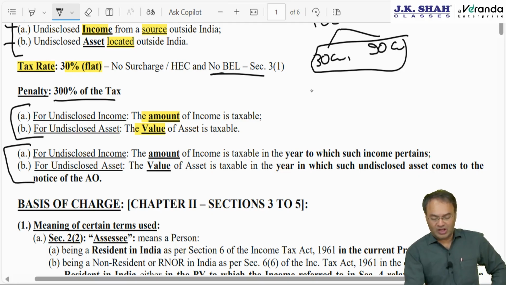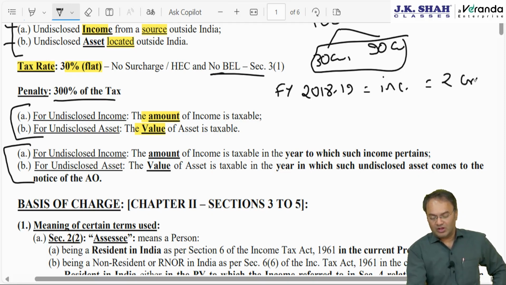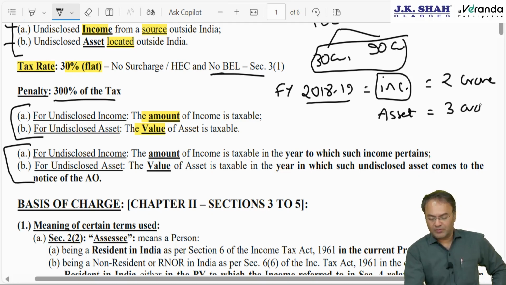In which year? Supposing the assessee earned income in financial year 18-19, AY 19-20. This year he earned income of say 2 crore rupees in terms of Indian rupees. This income is undisclosed. It is from a source outside India. It pertains to financial year 18-19. It was earned in 18-19. And on the other hand, the assessee acquired an asset worth 3 crore rupees, that is also located outside India, that was also acquired in 18-19. So what will be taxable? The answer: for income, the amount will be taxable; for asset, value will be taxable, value is 3 crore.